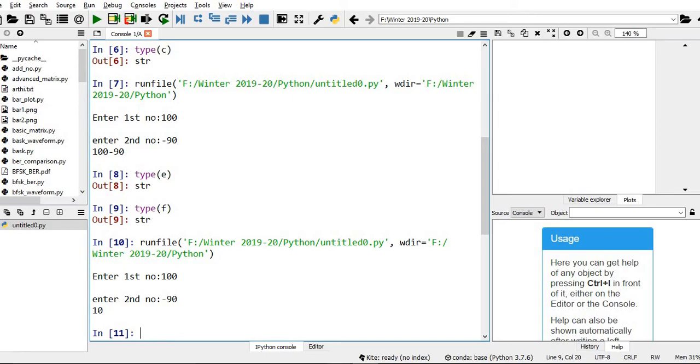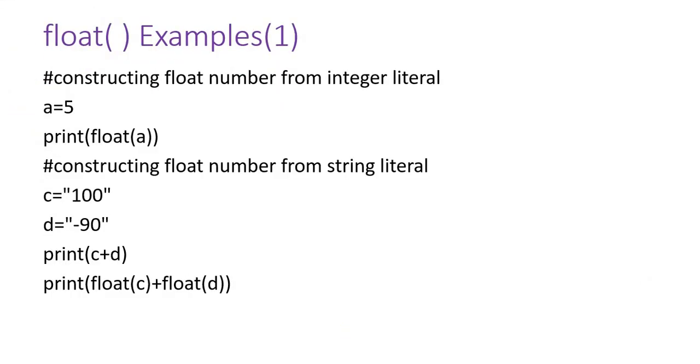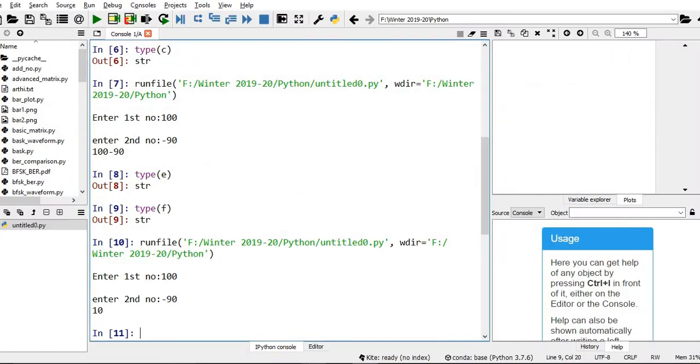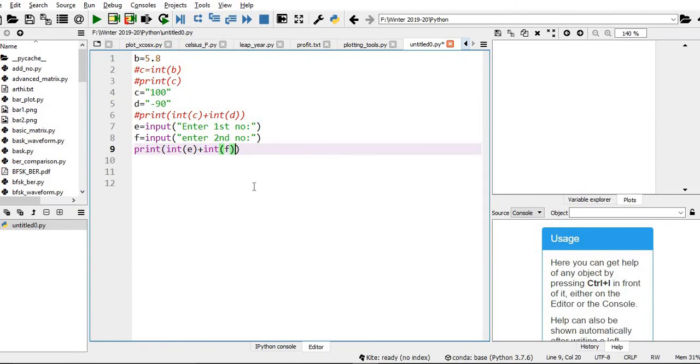So next one, we'll go for float. I want to convert an integer or string to a float. So the constructor is float. Let us go for the same example. Whatever is not required, let me comment.